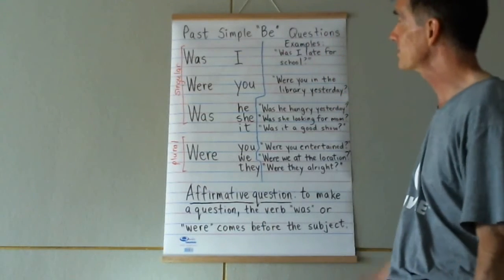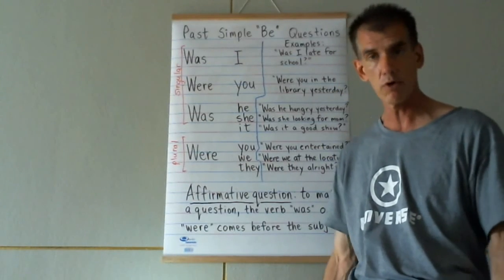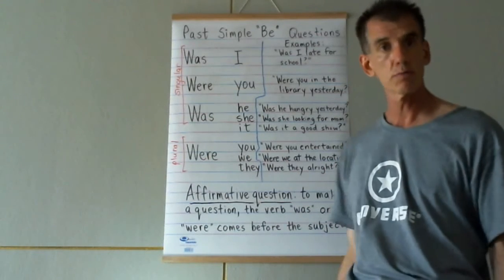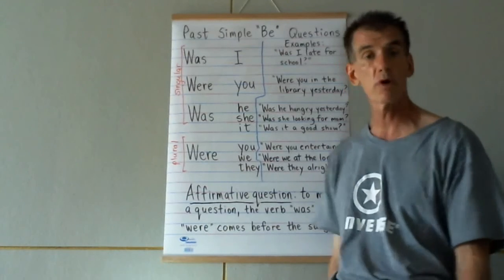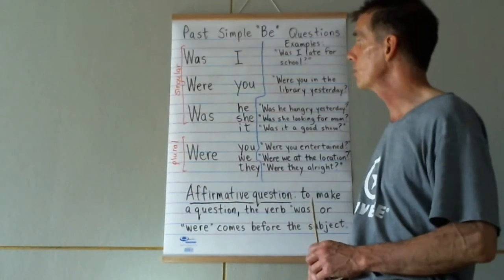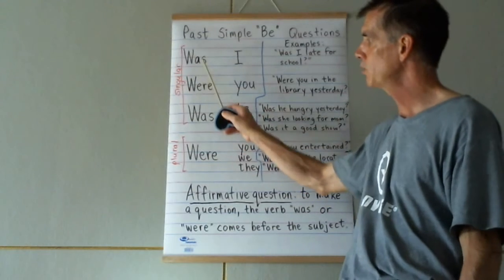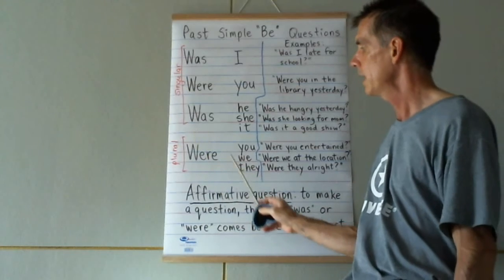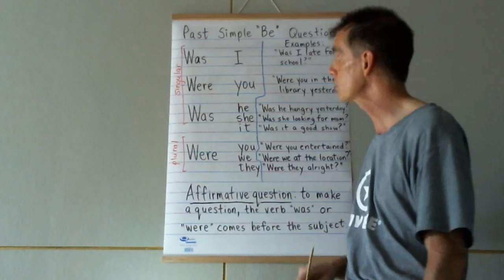So these are questions in the past simple with the be verb, being was and were. These are just simple past questions using the be verb. Pretty straightforward, actually. Just use was or were, depending on the subject. These ones, was: I, you, he, she, it. These are in the singular, and you, we, they, with were, are in the plural.